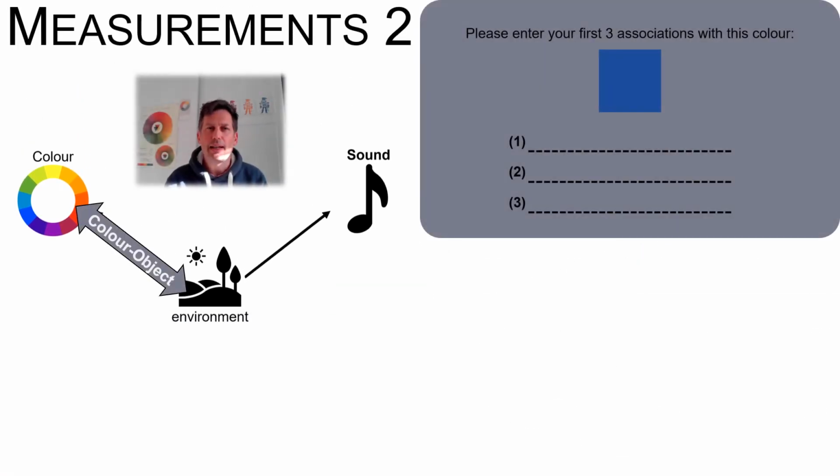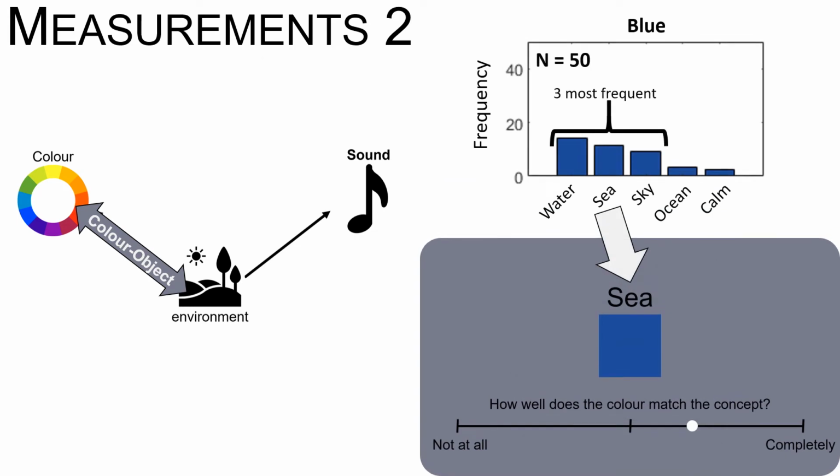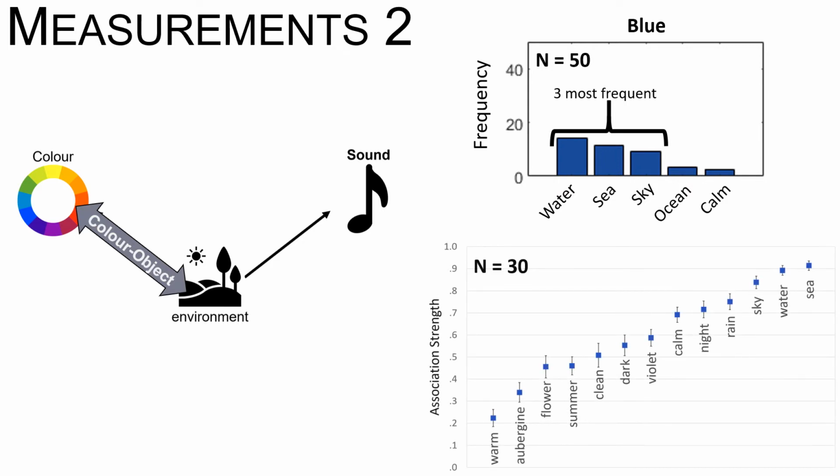For the measurement of color-object associations, we would first identify candidate objects that observers associate with each color. We would present a color and ask observers to produce the first 3 associations with that color that come to their mind. We would then take the 3 most frequently named concepts for each color and ask participants to rate how strongly that concept matches the color. The average matches indicate the association strength between objects and colors.